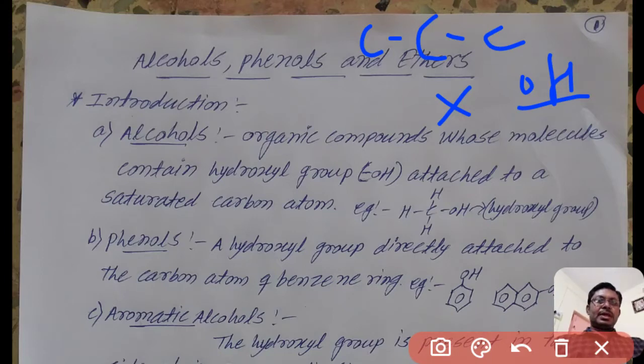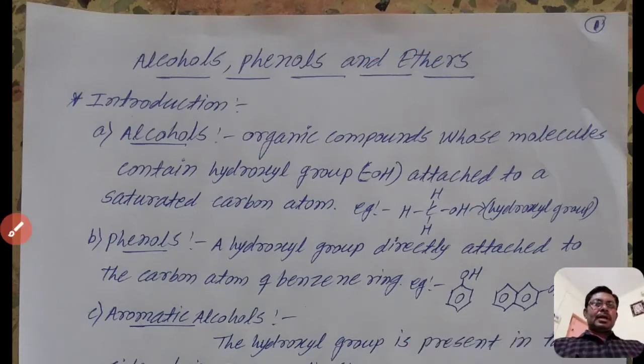Saturated aliphatic compounds to which the hydroxyl group is attached are known as alcohols. If the hydroxyl group is attached to a benzene ring, then it is known as phenol.